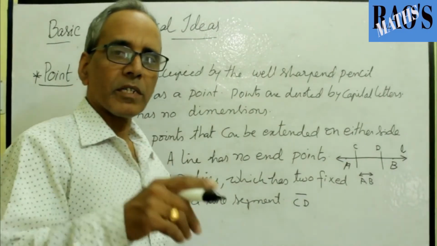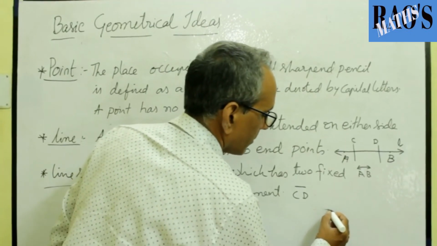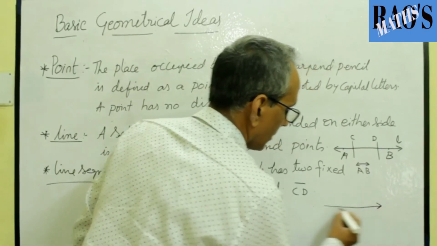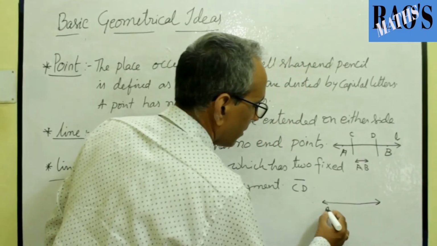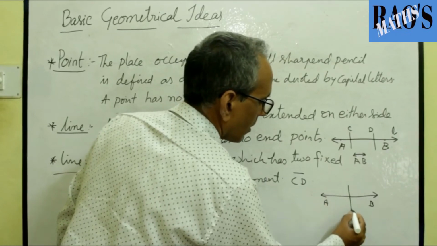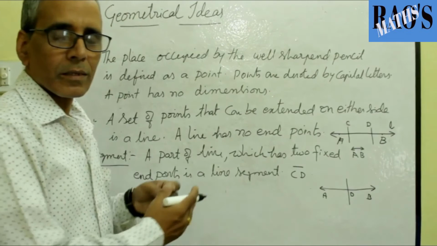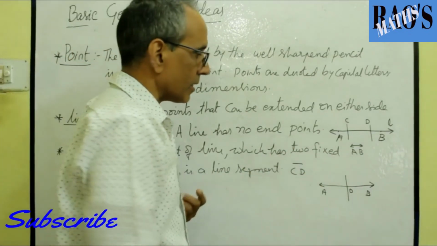If I take a part of the line, suppose see here, I draw the same line AB, at point D I am cutting this into two pieces. One is the right side, other is left side.